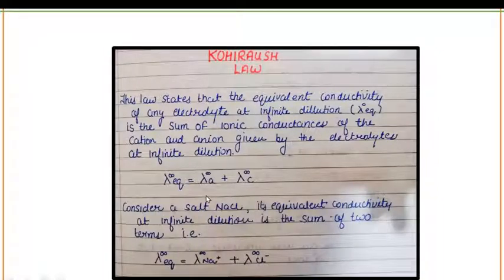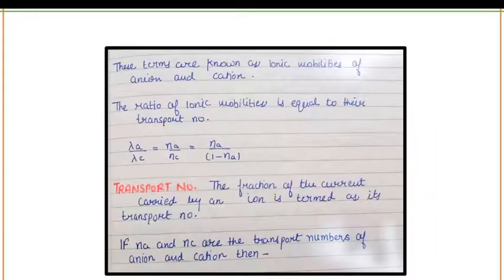Now let's take an example to understand this equivalent conductivity. If you take the example of NaCl and you want to calculate the equivalent conductivity at infinite dilution, then the equivalent conductivity of NaCl will be represented as lambda infinity EQ is equal to lambda infinity Na plus plus lambda infinity Cl minus. These terms are known as the ionic mobilities of anions and cations. The ratio of ionic mobilities of anions and cations is equal to their transport number.